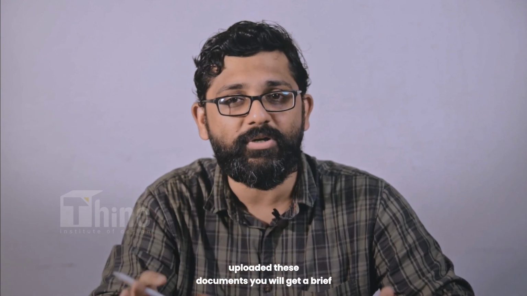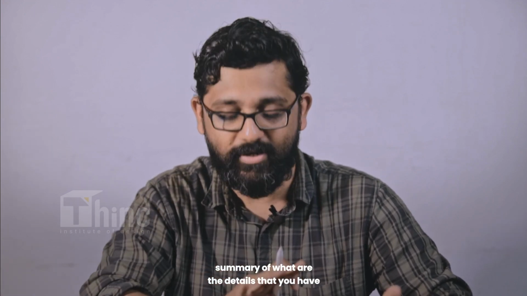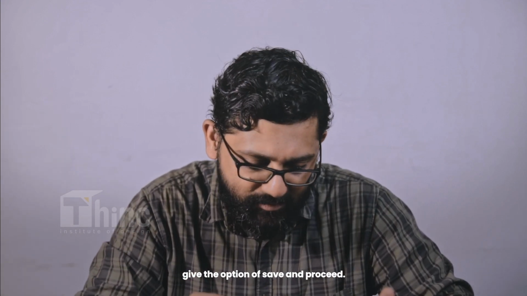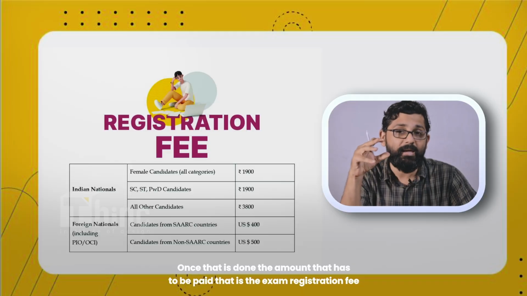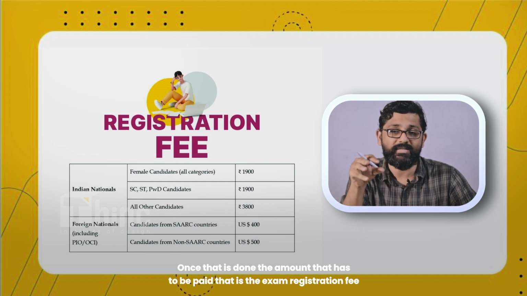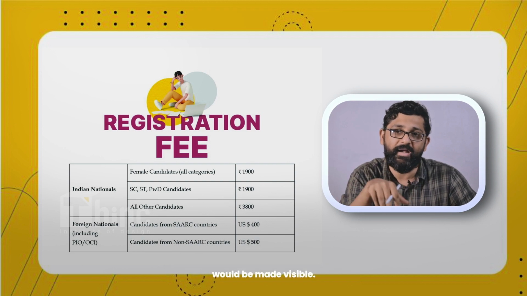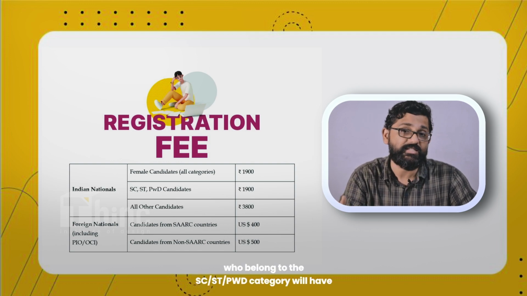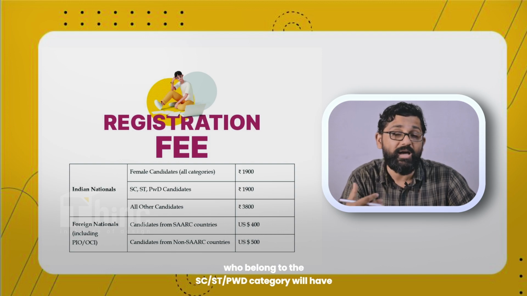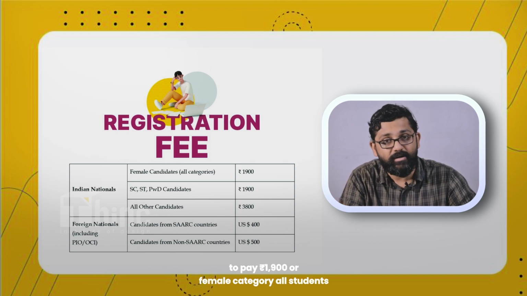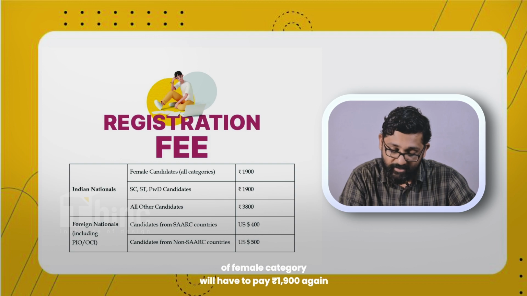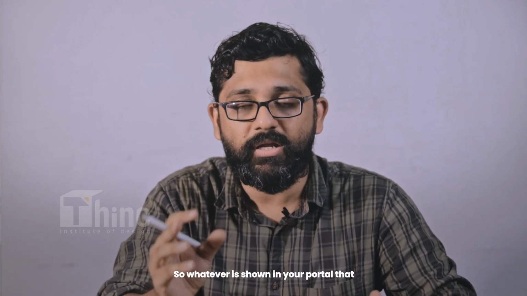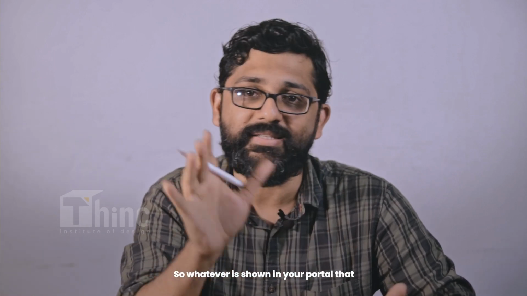Once you've uploaded these documents, you'll get a brief summary of the details that you have given, and you have to give a declaration and choose the option of save and proceed. Once that is done, the exam registration fee that has to be paid will be made visible. It varies for students. Students who belong to the SC, ST, PWD category will have to pay 1,900. All students of the female category will have to pay 1,900 again. All other candidates will have to pay 3,800. Whatever is shown in your portal, that's the amount that you have to pay.